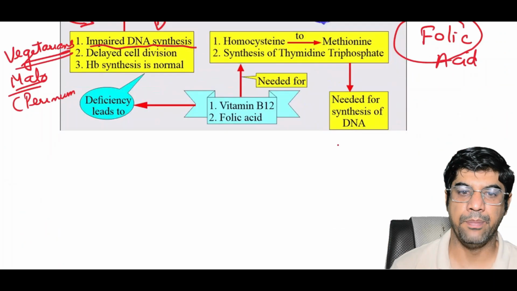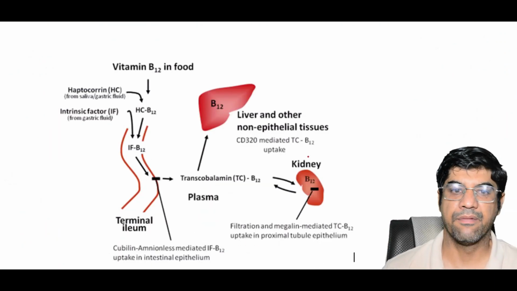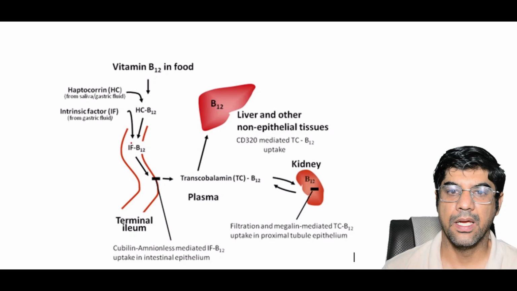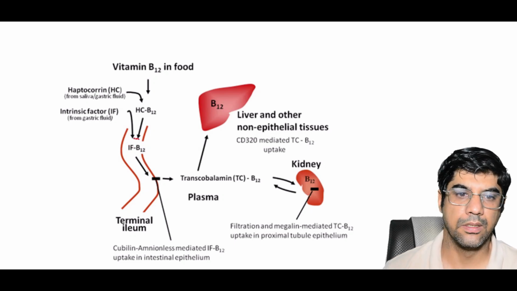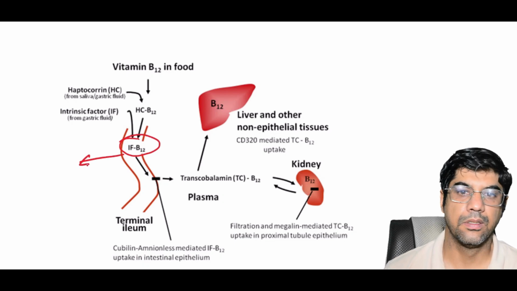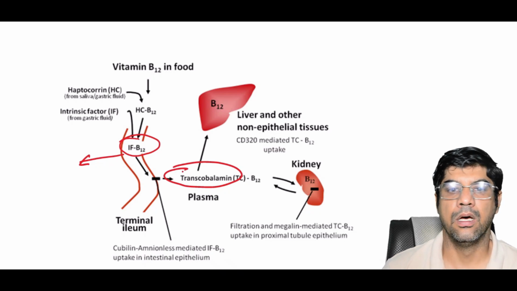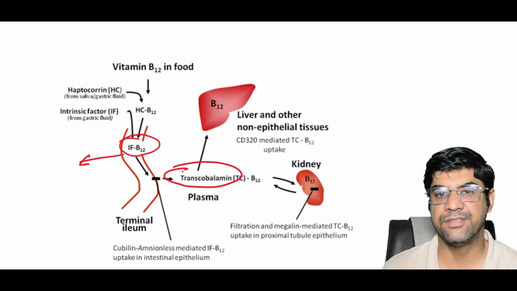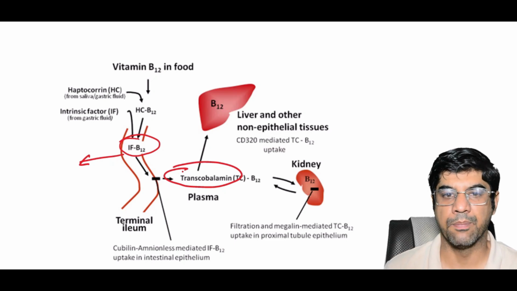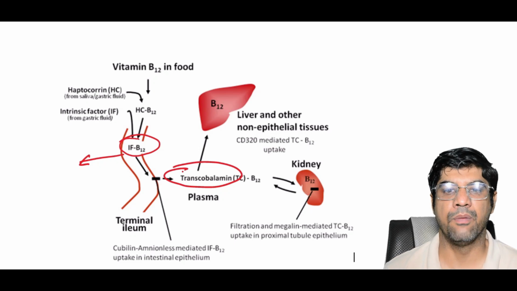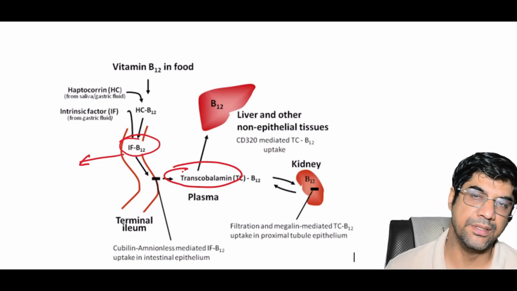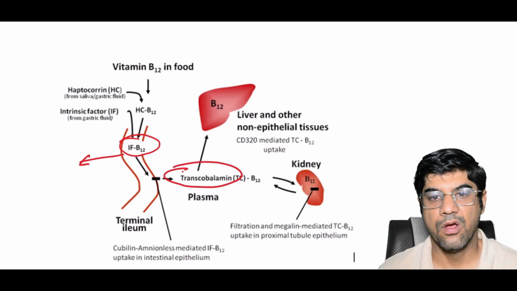Now vitamin B12 is transported bound to transcobalamin 2 in the blood, and it is taken up by cells for use in various metabolic pathways. Similarly, folic acid is derived from dietary sources like leafy vegetables and cereals.